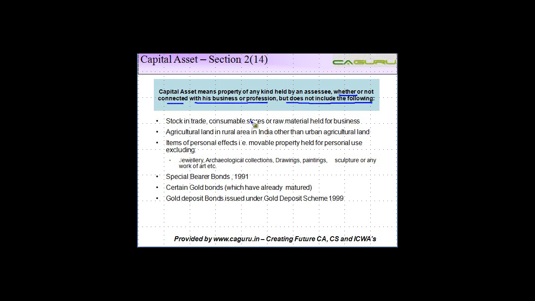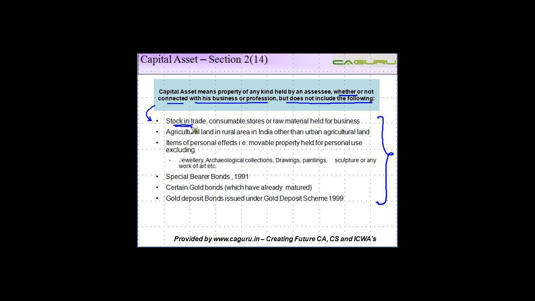So if you come across a situation in your life where there are any profits and gains which arise from transfer of any of these following assets, right, that will not be charged to tax under the head income from capital gains. That will be charged either under the head profits and gains of business and profession, or income from other sources, as the case may be. Now let us see what are the exclusions.